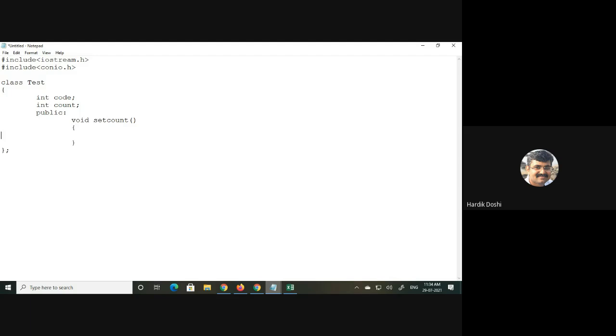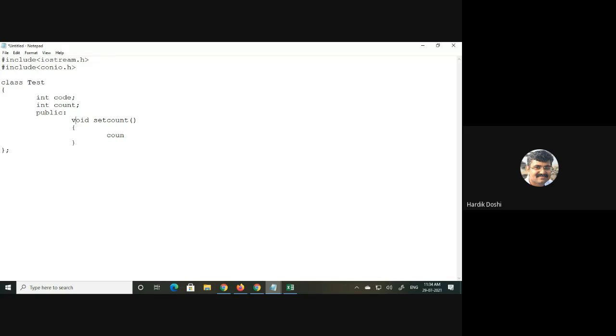What is this? A function. Can I define a function within the class? Yes, I can. Okay. Now I am writing, what is the name of the function I had given? Set count.